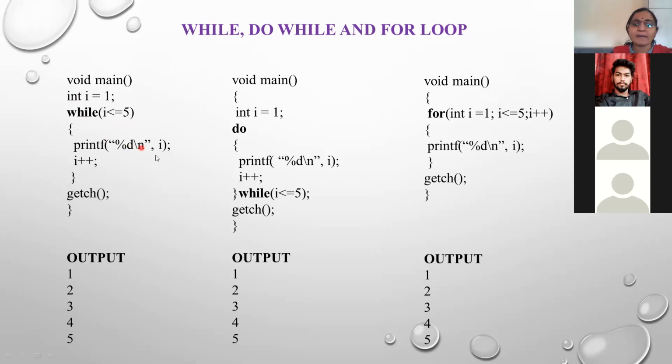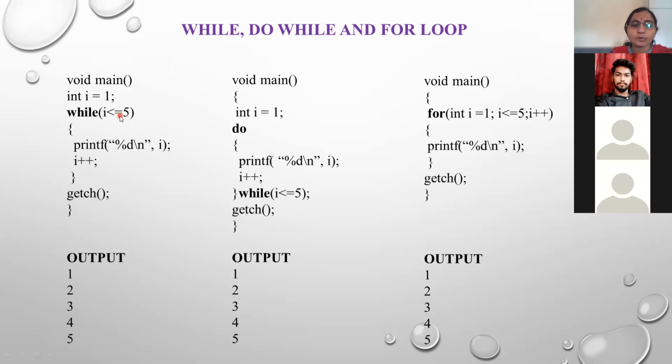What is the value of i at the very first? 1. That 1 will be printed. Due to the backslash n, the cursor will be placed at the next line. Then i plus plus means 1 plus 1, 2. Then due to the closing brace, the control goes back to the while. It checks the condition: 2 is less than or equal to 5. Yes, the condition becomes true, so again it prints the value of i as 2. Then increment, 2 plus 1, 3. Like that, the values will be printed up to 5.